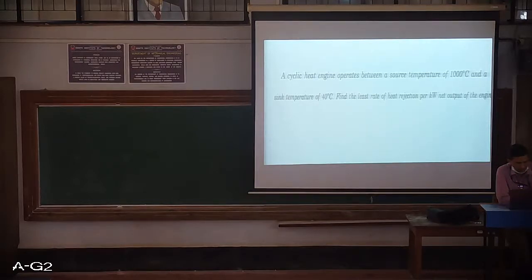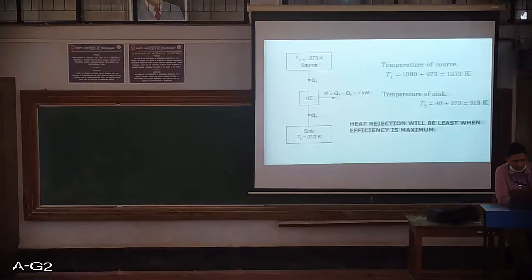The problem is expecting us to find the least rate of heat rejection per kilowatt net output of the engine. So we are initially assuming that the work output from the engine itself is 1 kilowatt. Now we are converting the temperature of the source, which is given in degrees centigrade, into Kelvin, so it will be 1000 plus 273, that is 1273 Kelvin, and the temperature of the sink is 40 plus 273, that is 313 Kelvin. So heat rejection will be least when efficiency is maximum.